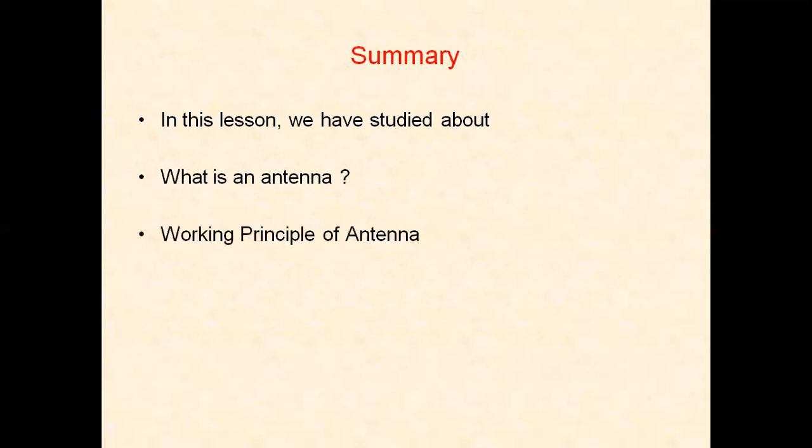So in this lesson, we have studied what an antenna is, the working principle of an antenna, and how we can make an antenna. And we also studied the theoretical antenna, the isotropic antenna. We have defined the radiation pattern, which is the graphical representation of the field with respect to direction.